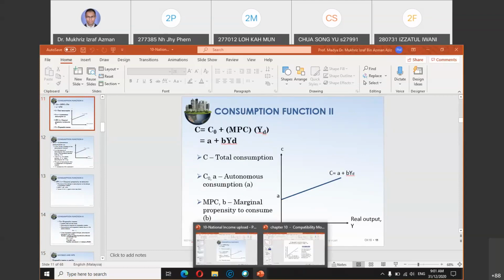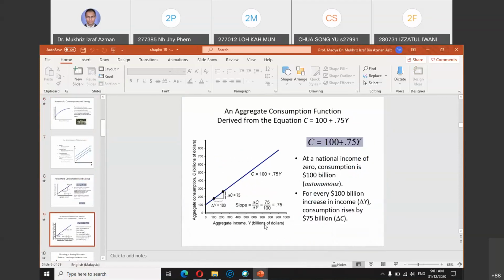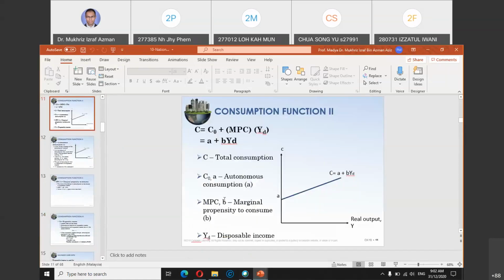Okay, if you go back to our lecture on last Monday. Here is the other slide. We have two slides that I uploaded to your online platform. That is what we discussed last Monday. For every 100 billion or 1 billion change in income, what will be the changes in consumption? Let's stick to the other slide first.